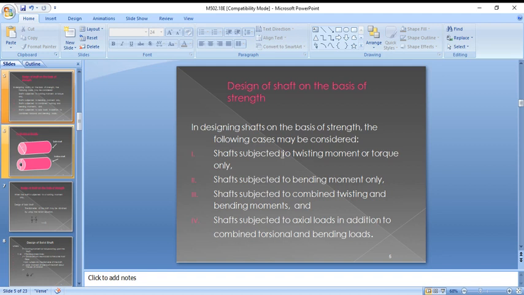The four cases are: only twisting moment, where the shaft doesn't carry any gears or pulleys; purely bending moment, with no twisting and no power transmission; twisting as well as bending; and an axial load combined with twisting and bending.